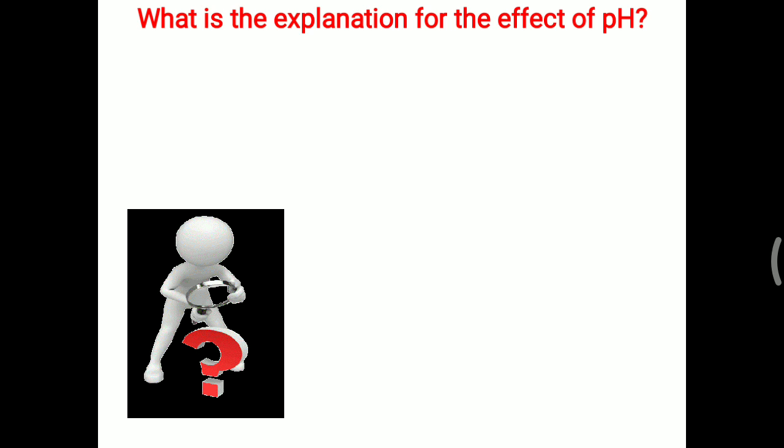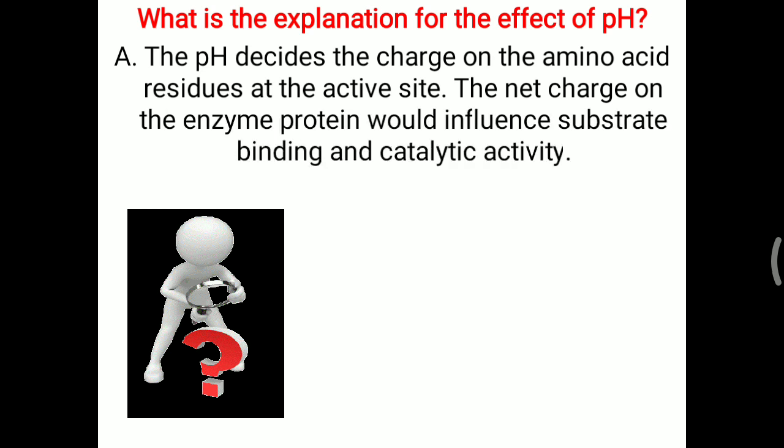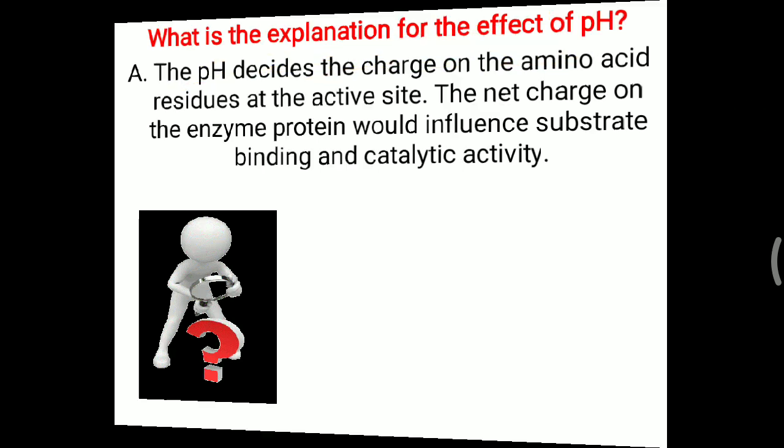Basically, pH, whether it is acidic or alkaline, will decide the charge on the amino acid. Enzyme is made up of protein, and protein is ultimately made up of amino acids, and that enzyme will attach to the substrate with the help of various charges on the amino acids at the active site. So the pH of the surrounding tissue decides the charge on the amino acid residues at the active site or active center, and the net charge of the enzyme protein would influence substrate binding at the catalytic site and whether the reaction will occur or not. So that is the importance of pH in relation to enzyme activity.